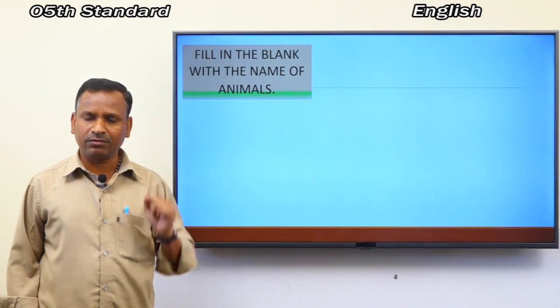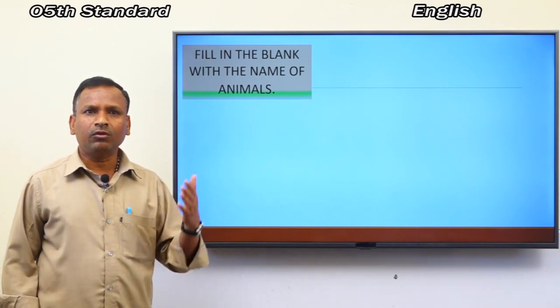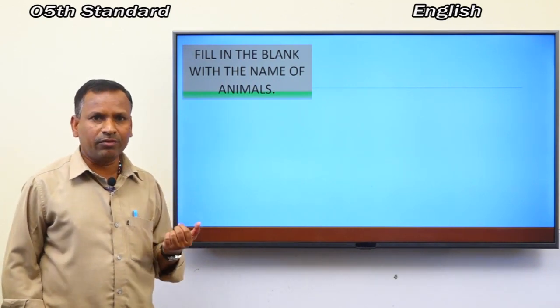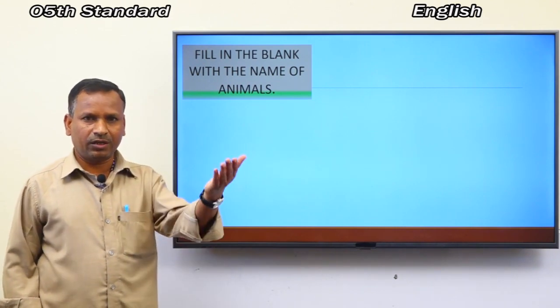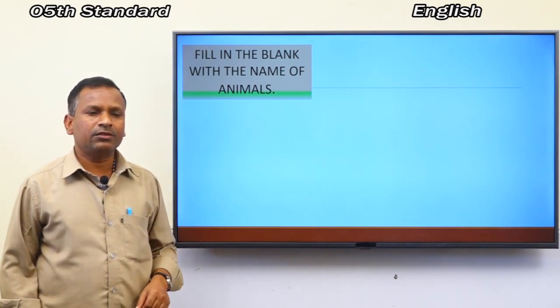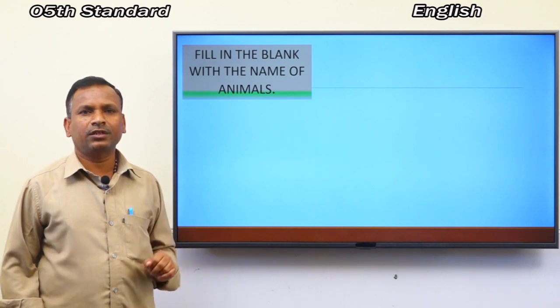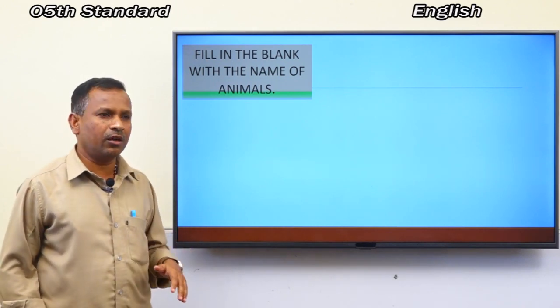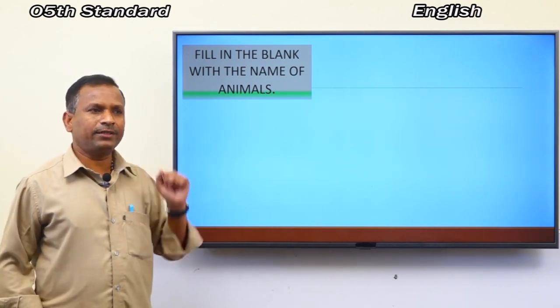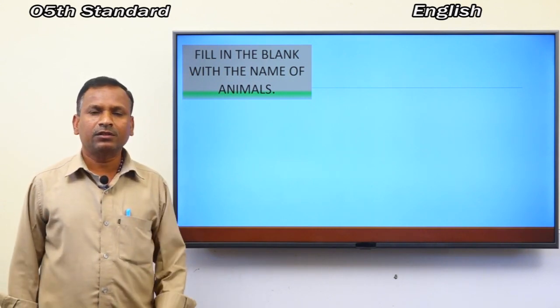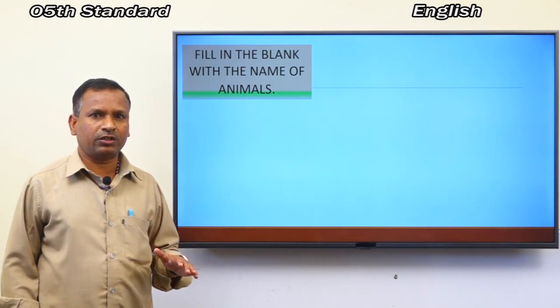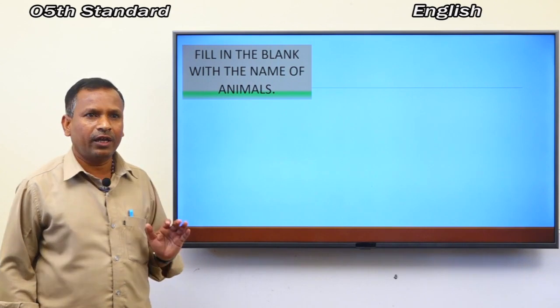Yes, you are correct. Animals which are kept by human beings in their houses are called domestic animals. Animals which are living in the forest are called wild animals.